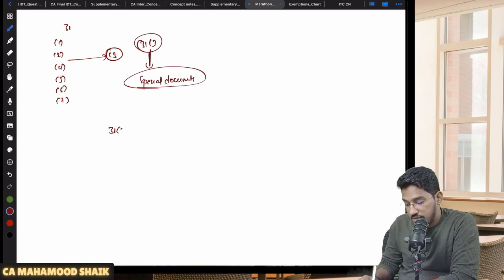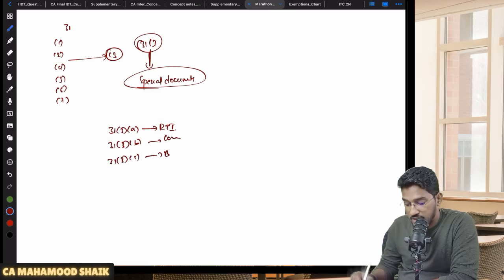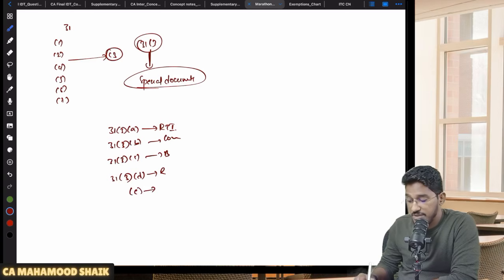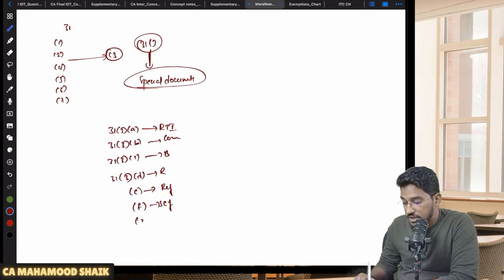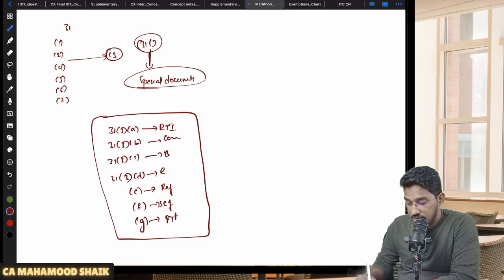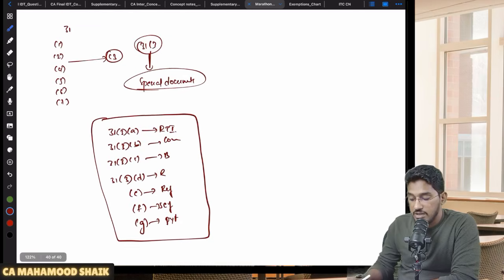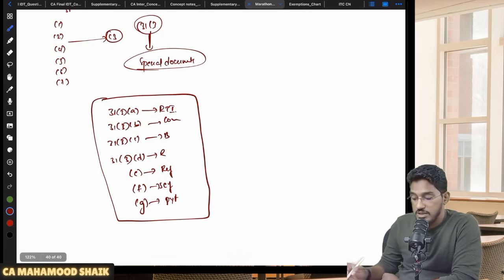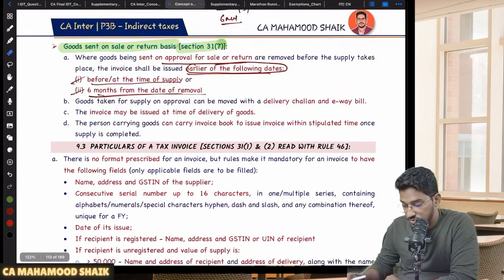So if you open section number 31 subsection 3, there will be each clause which is talking about a separate document. Like 31 subsection 3 clause A, it will talk about revised tax invoice. 31 subsection 3 clause B, it will talk about some other document. 31 subsection 3 clause C, there will be something called bill of supply. Here it is consolidated invoice. Then we have 31 subsection 3 clause D, there will be something called receipt voucher. Clause E, there will be something called refund voucher. 31 subsection 3 clause F, there will be something called self invoicing. 31 subsection 3 clause G, there will be something called payment voucher. So like that, in different circumstances, different documents will be given. That all is covered under 31 subsection 3. Let us see what are all that special documents and when they are going to be issued.